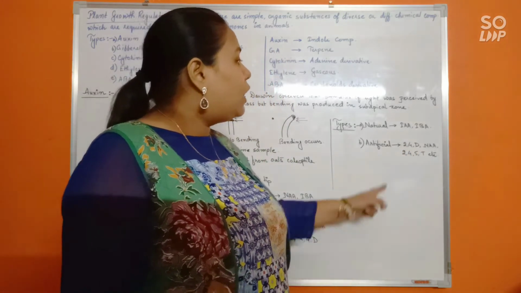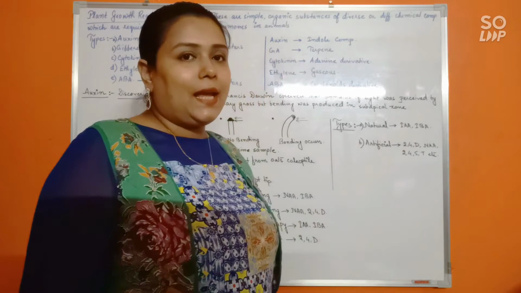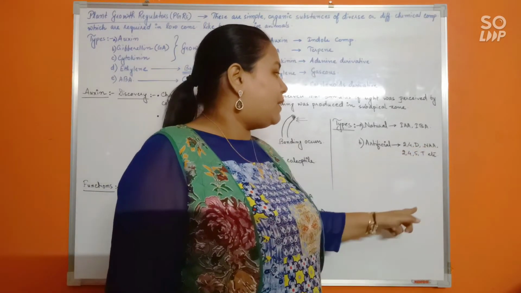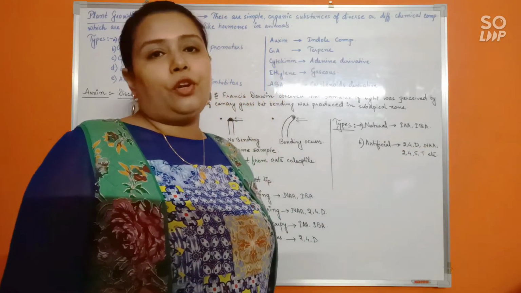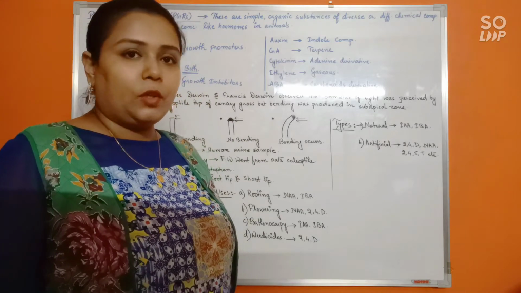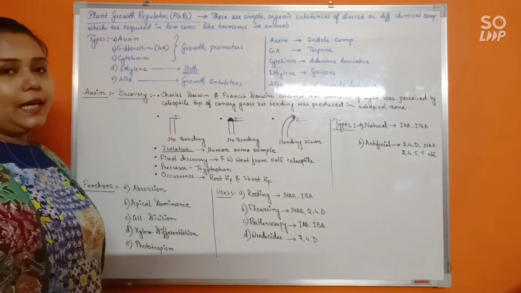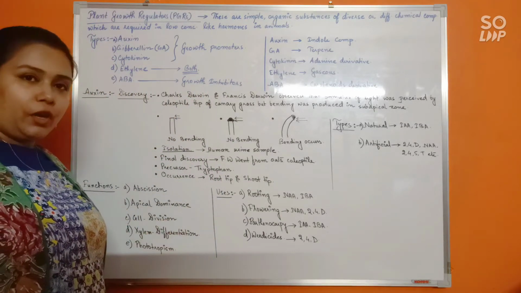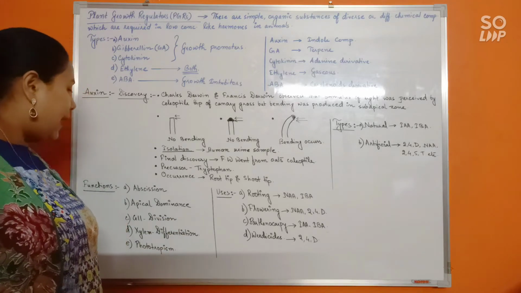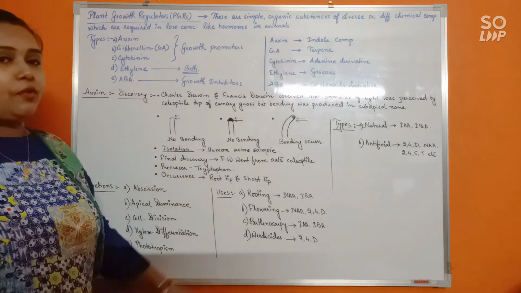Full forms would be 2,4-dichlorophenoxyacetic acid, naphthalene acetic acid, 2,4,5-trichlorophenoxyacetic acid, etc. Okay. Now finally, moving to the main part which is important for your exam, and that is the function and uses of auxin.